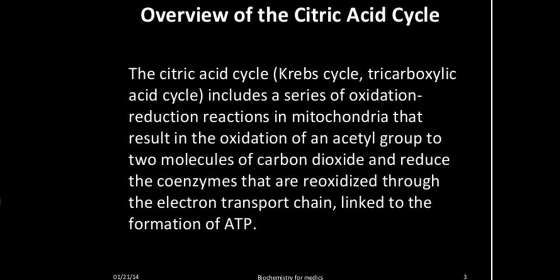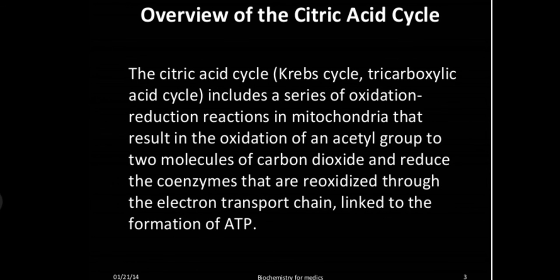complex. In overview, the citric acid cycle, or the Krebs cycle, tricarboxylic acid cycle, includes a series of oxidation reduction reactions in the mitochondria that result in the oxidation of an acetyl group to 2 molecules of carbon dioxide and reduce the coenzymes that are reoxidized through the electron transport chain linked to the formation of ATP.